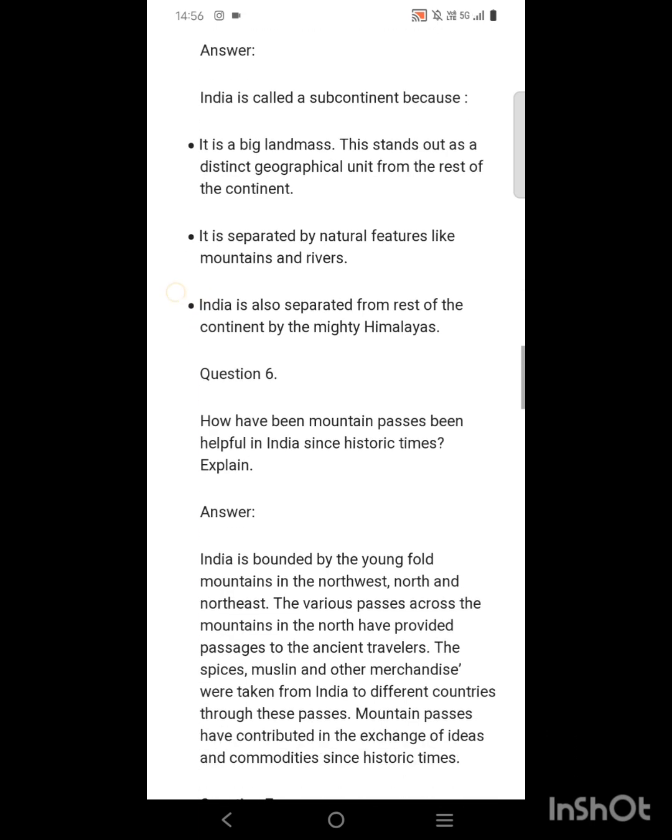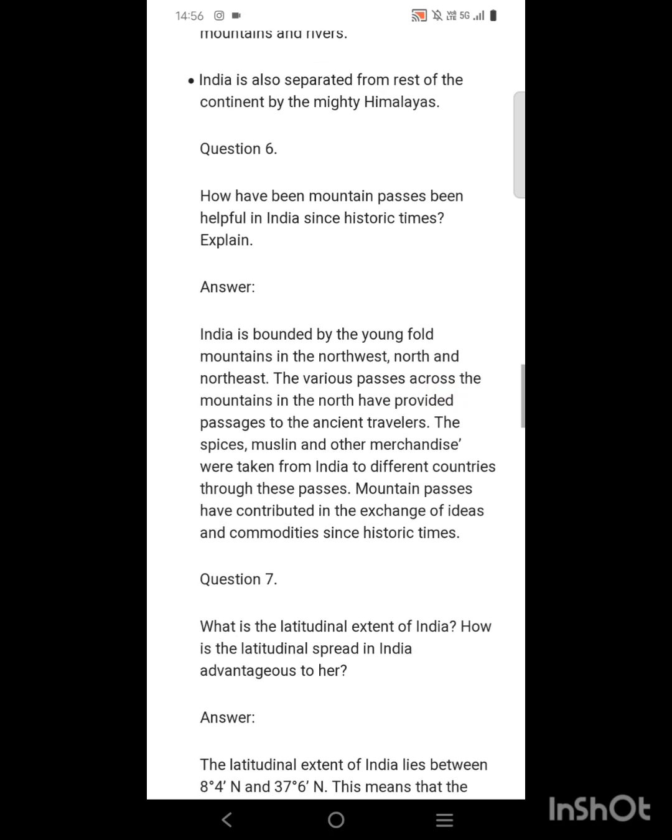India is also separated from the rest of the continent by the mighty Himalayas, as the Himalayas protect it from every other calamity or disaster that may come to India.